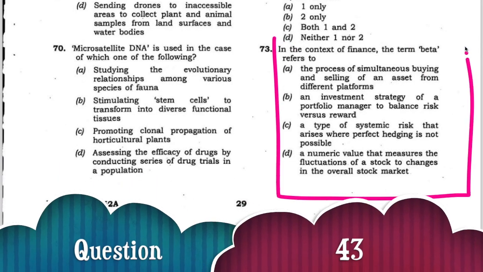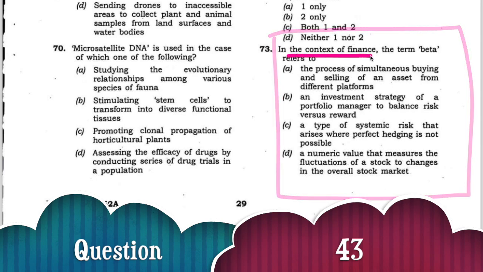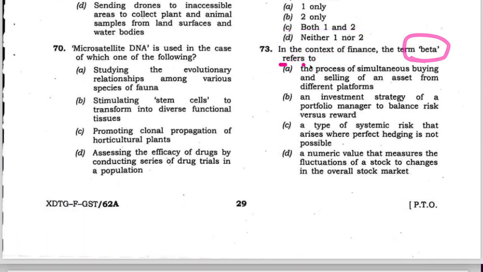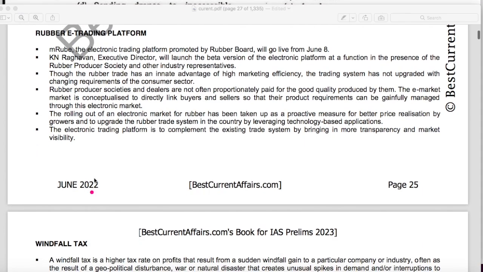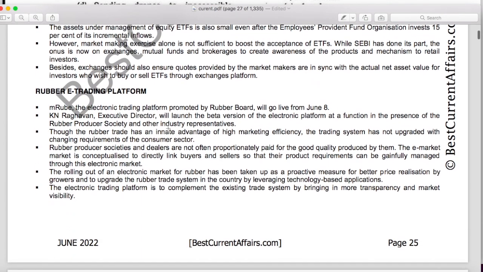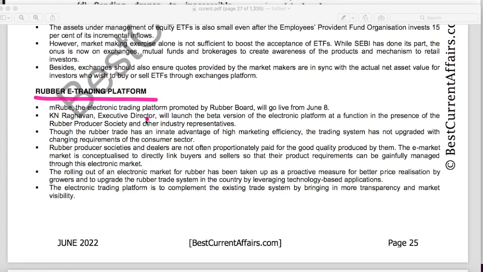Next question. In the context of finance, the term beta refers to, four options are given, and the correct one is the numeric value that measures the fluctuations of a stock to changes in the overall stock market. Now see, this is our June 2022 current affairs book, page number 25. There was a news, rubber e-trading platform.